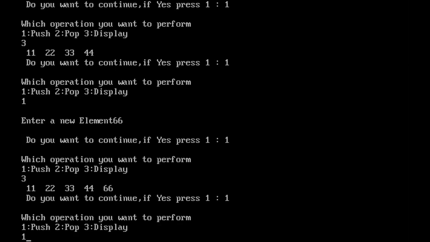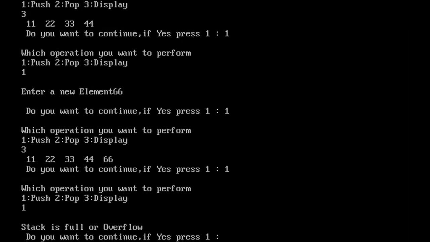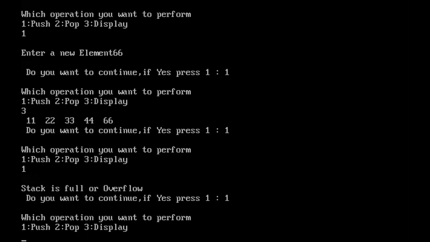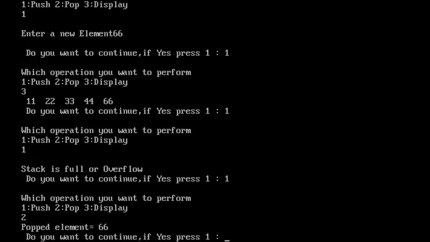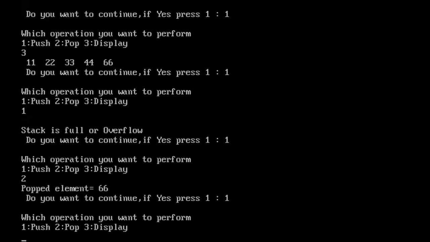Is it possible now? No. So what message you will get? Stack is full or overflow. Right. Now we'll continue with the pop operation. Popped element is 66. Now why is 66 deleted? Because it is the last, the top element, right? So the topmost element is deleted first.